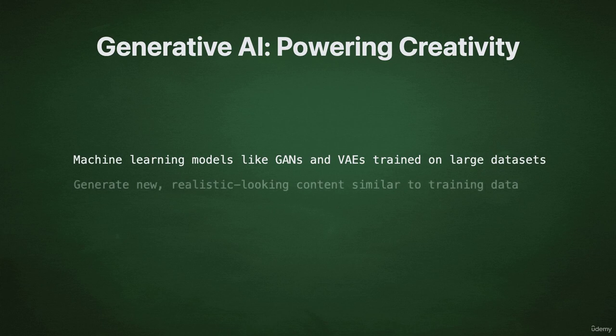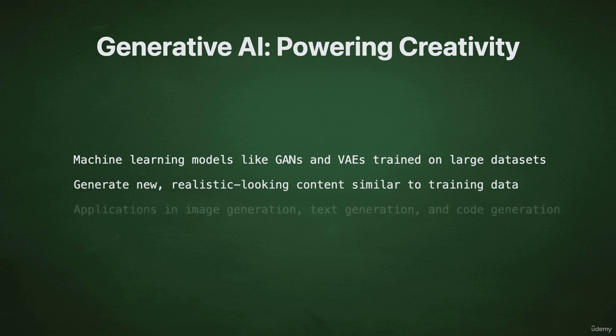Generative AI models can be trained on vast collections of images to learn the characteristics and features of different objects, scenes, and styles. They can then use this knowledge to create entirely new images that resemble the training data, but with unique and original compositions.